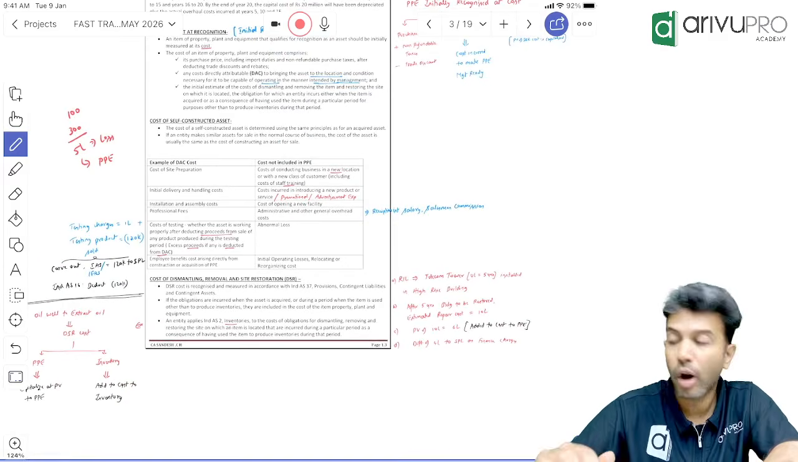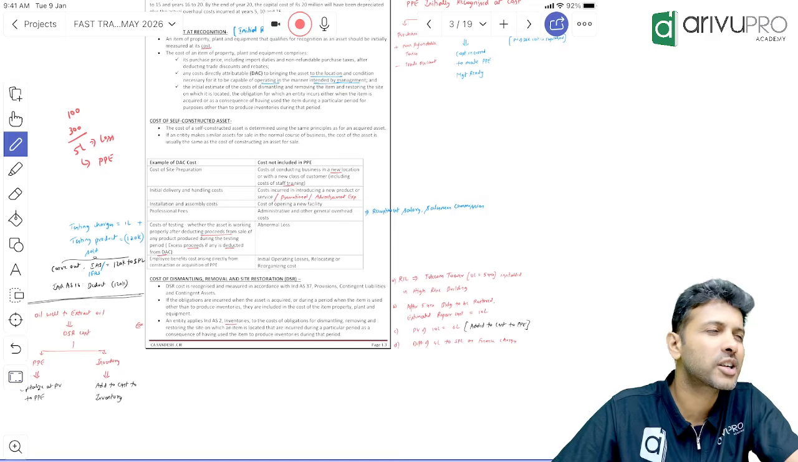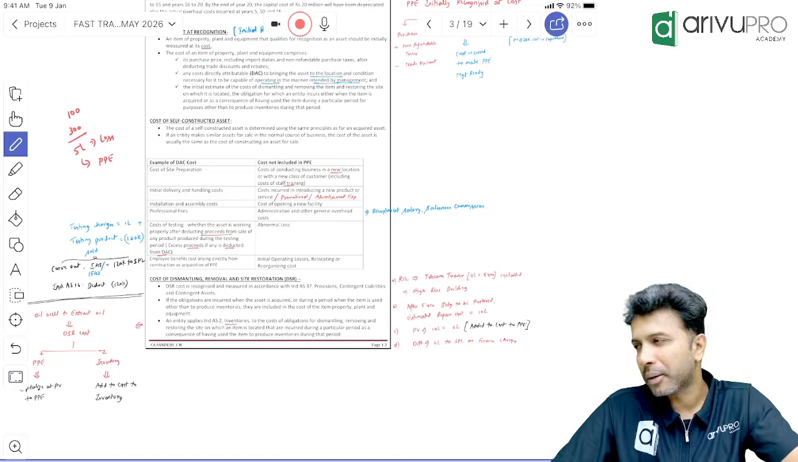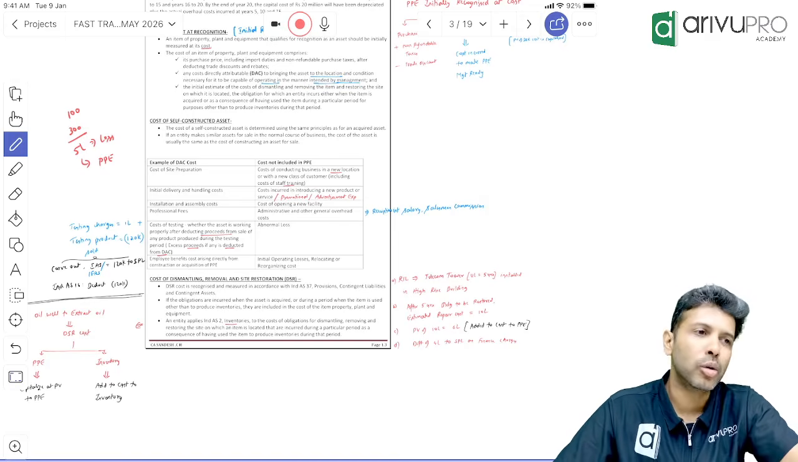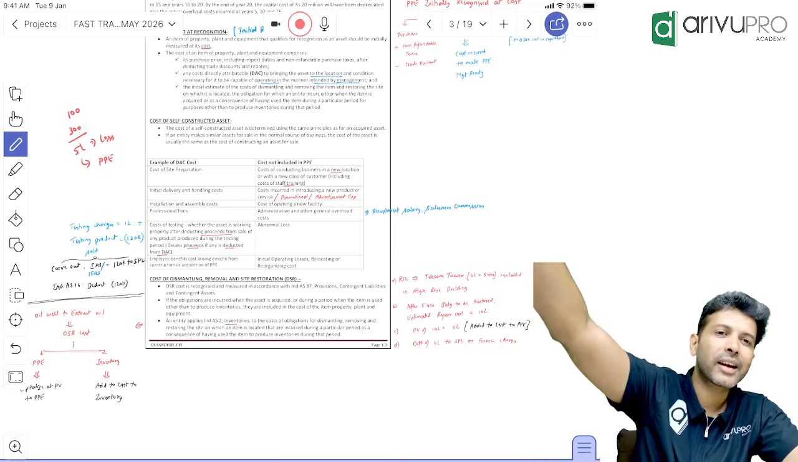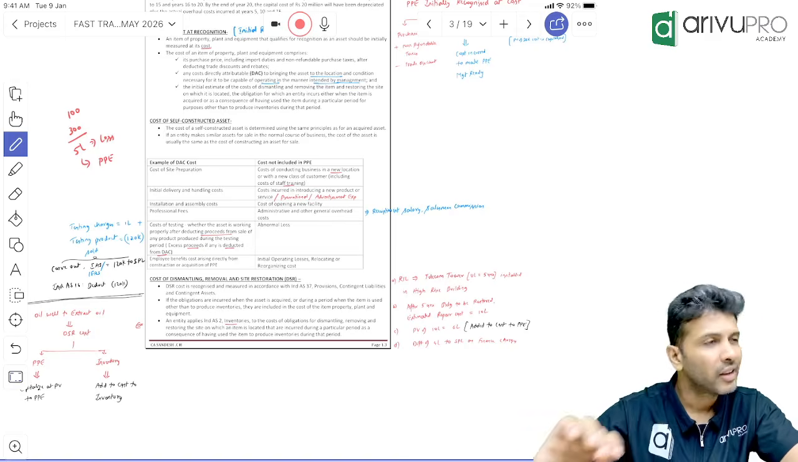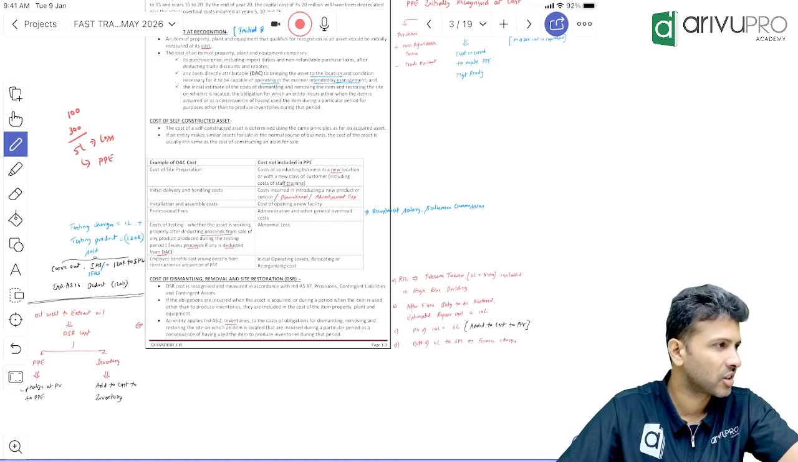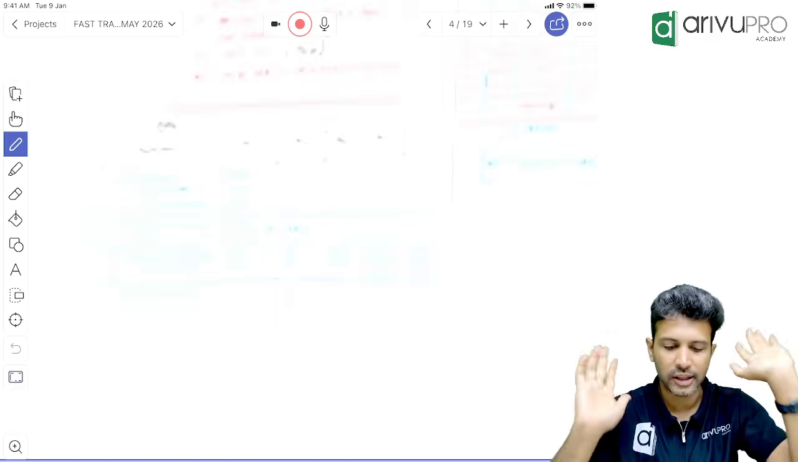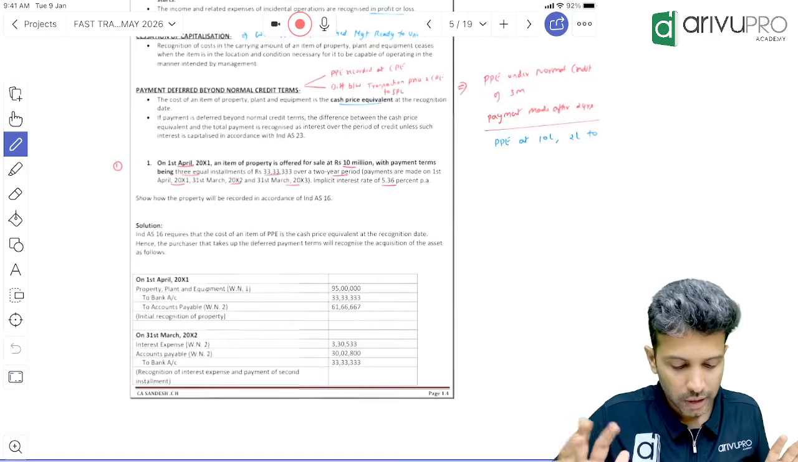Okay, next to cost exclusions. Some of the examples of cost exclusions are general administrative overhead, selling and distribution overheads, abnormal loss, any marketing campaign cost too. Okay, relocation cost, reorganization cost, initial operating loss. All these are examples of cost exclusions.